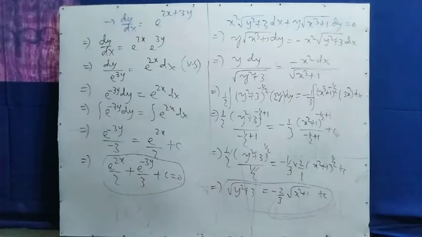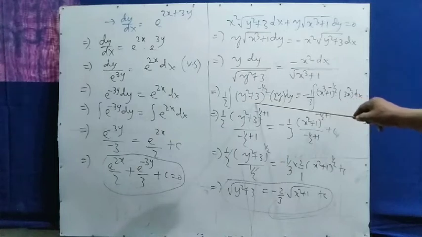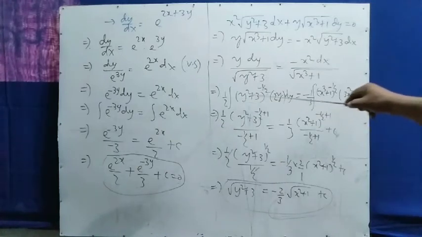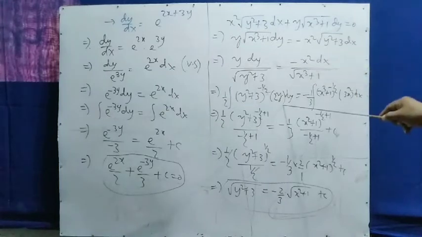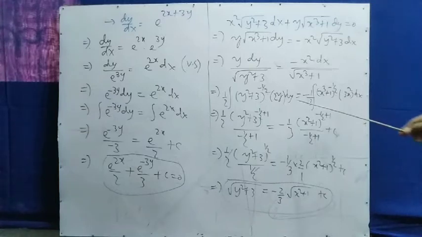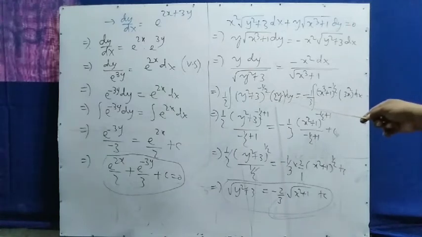So look at another format. Here f of x, its derivative: y square plus 3, the derivative is 2y, but here y is there. So how do you get 2y? I multiplied by 2 and divided by 2. Why did I do this? Because the derivative of y square plus 3 equals 2y. That's why, for keeping the 2y derivative, I multiplied by 2 and divided by 2. Here also, the derivative of x cube plus 1 is 3x square, but x square is given. So I multiplied by 3 and divided by 3.